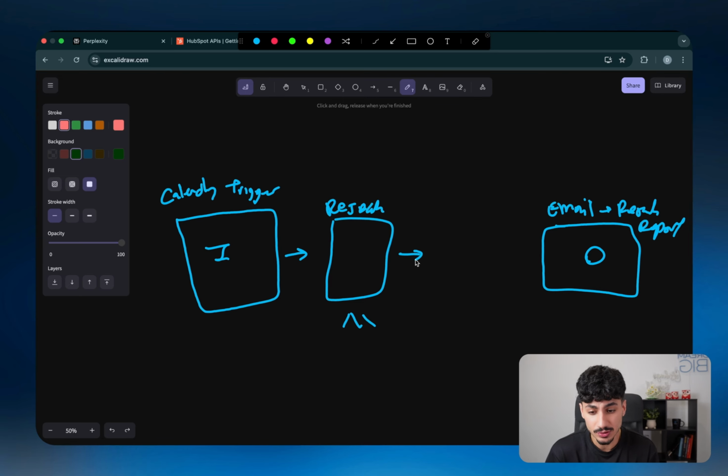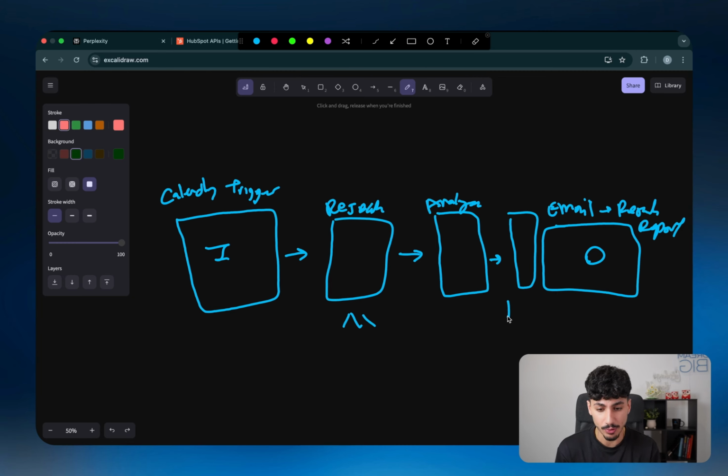And then after we do the research, what we want to do is we want to analyze that research. So that's the next step. And then once we've analyzed that research, we want to be able to put it in a report format.